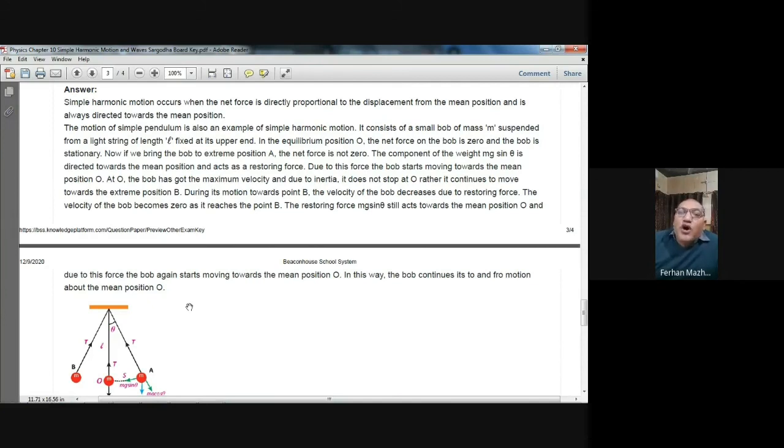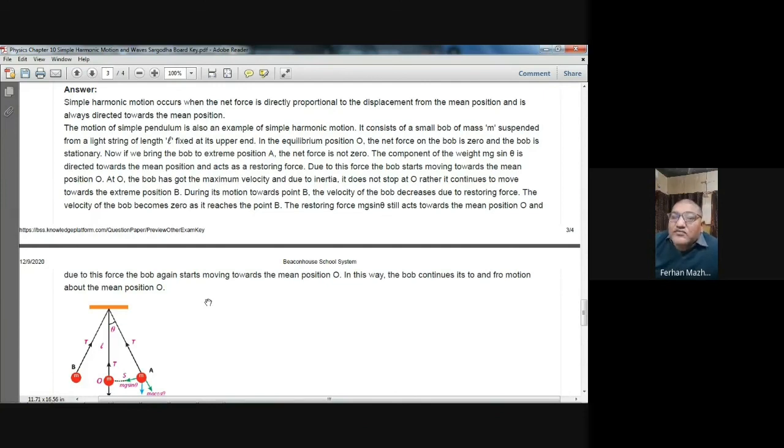At O, the bob has the maximum velocity, and due to inertia, it does not stop at O. Rather, it continues to move towards the extreme position B. During its motion towards point B, the velocity of the bob decreases due to the restoring force. The velocity of the bob becomes 0 as it reaches the point B. The restoring force mg sine theta will still act towards the mean position O, and due to this force, the bob again starts moving towards the mean position O. In this way, the bob continues its to and fro motion about the mean position O.